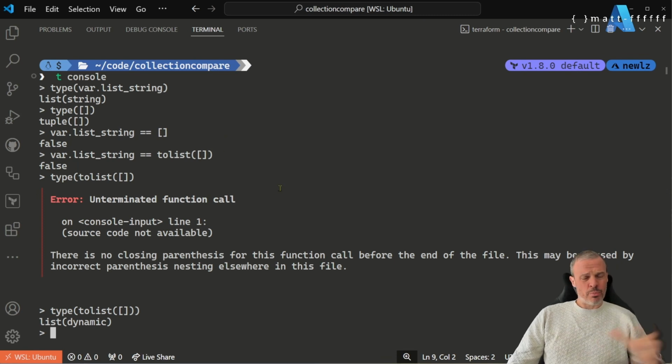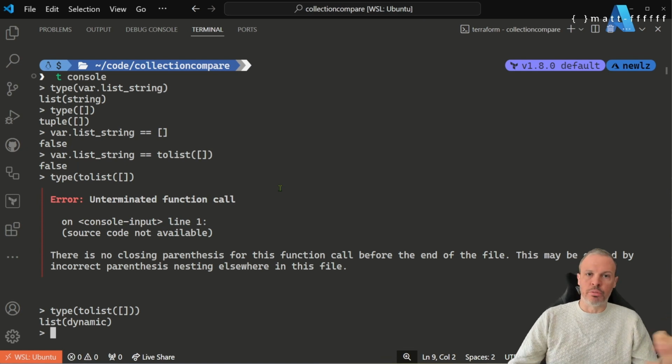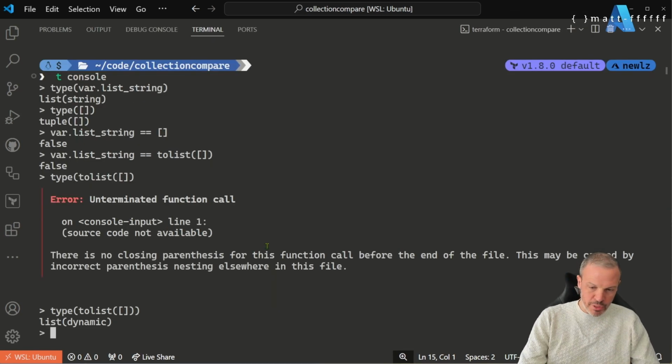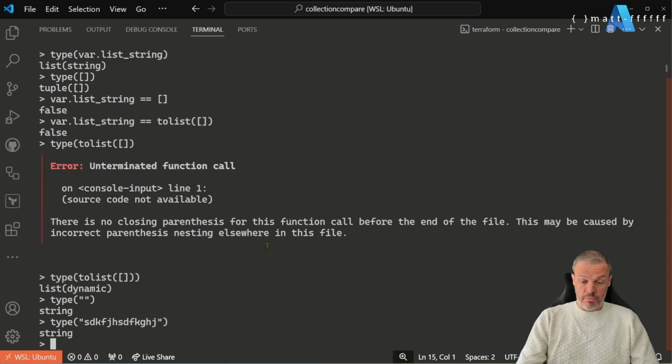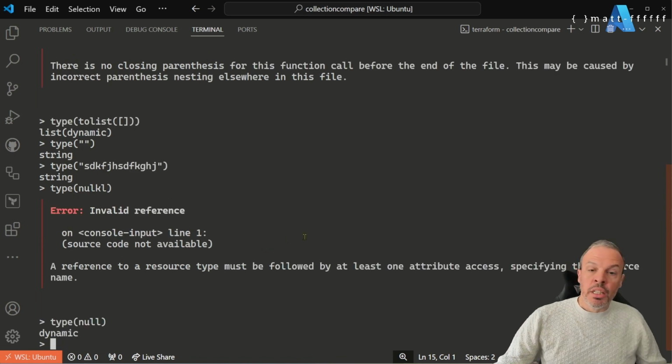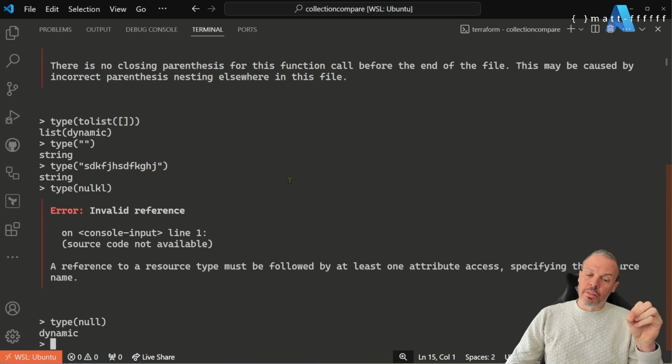With string values, well, not just strings, with atomic values, so number, string, bool, that kind of thing, you can do that because there's not any ambiguity in the type. So again, if we get a terraform console, if I go type and I put an empty string, it's going to say string, right? So interesting. What happens if I put type null? Oops. Dynamic. Okay, there you go. So for atomic values, for primitive types, whatever you want to call them, you can make the comparison. So you can use the equals equals.